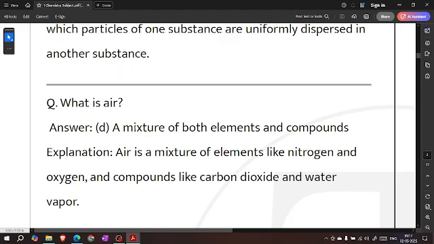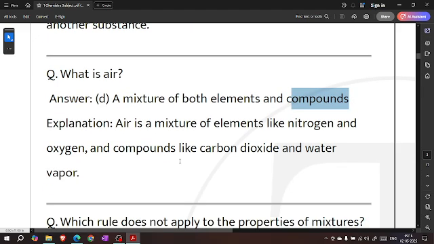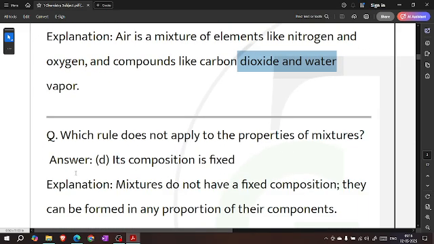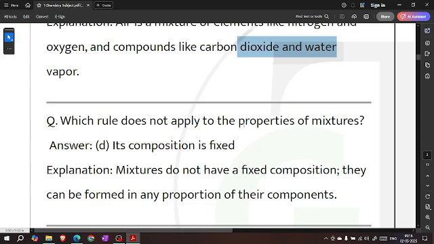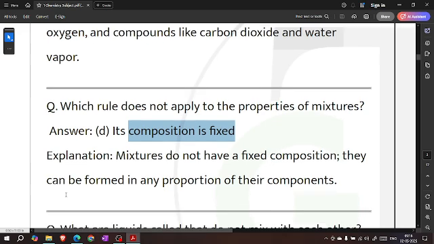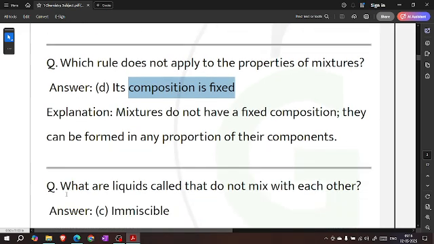What is air? A mixture of both element and compound. Air is a mixture of elements like nitrogen, oxygen, and compounds like carbon dioxide and water vapor. Which rule does not apply to the properties of a mixture? Its composition is fixed. Mixtures do not have a fixed composition. They can be formed in any proportion of their components.